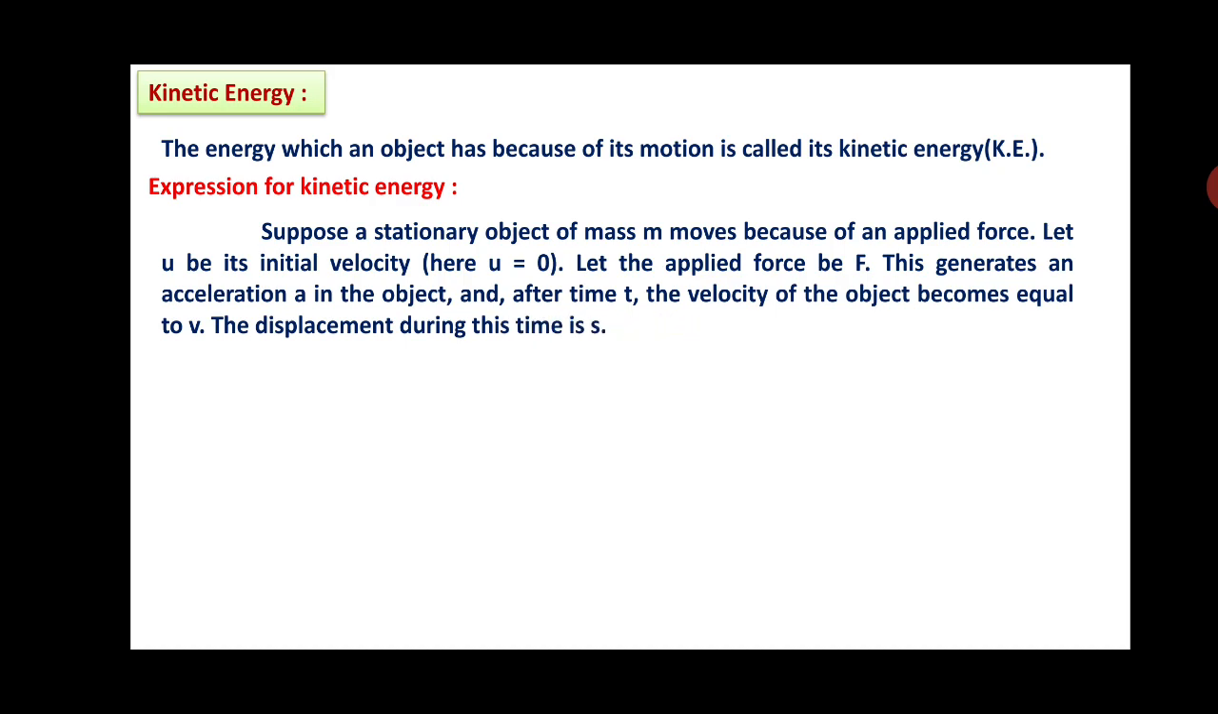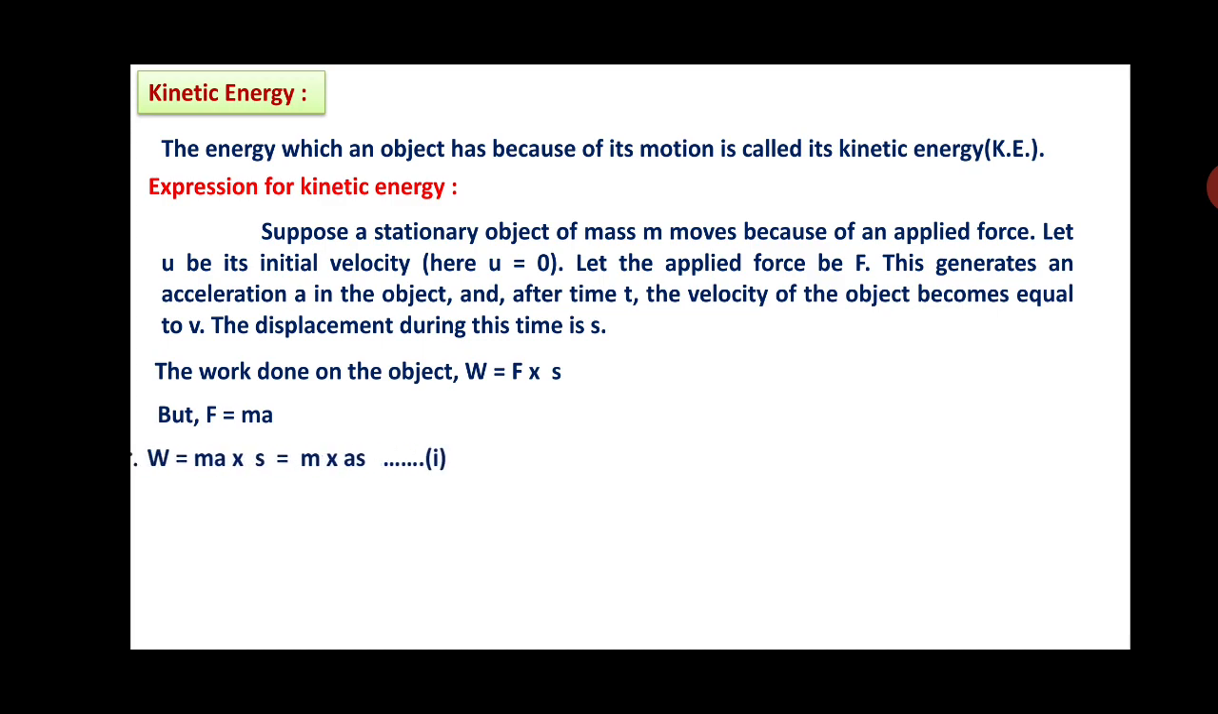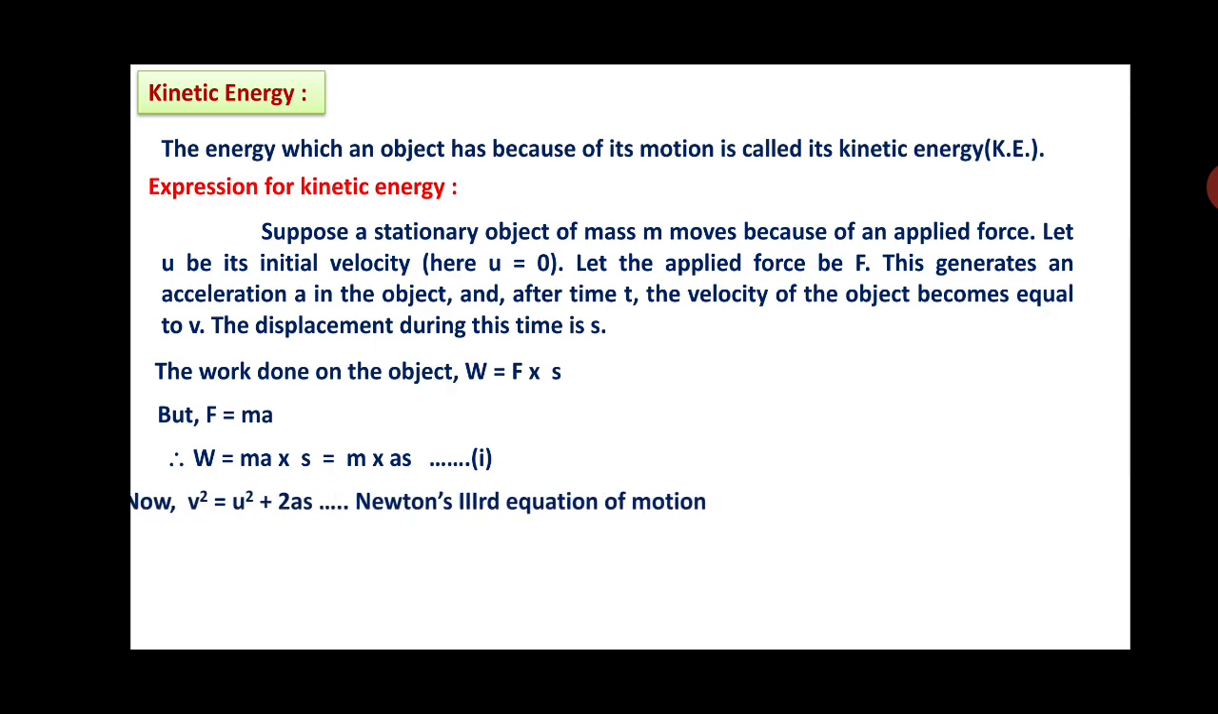This generates an acceleration a in the object, and after time t, the velocity of the object becomes equal to v. The displacement during this time is s. Now the work done on the object is W equal to F into s. But we know that F is equal to m into a. By putting the value of F in the previous equation, we get W is equal to ma into s. Therefore, we can write W is equal to m into as, equation 1.